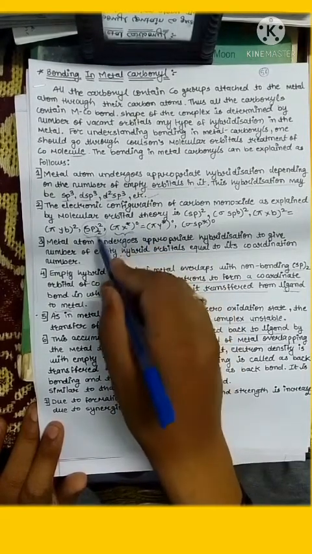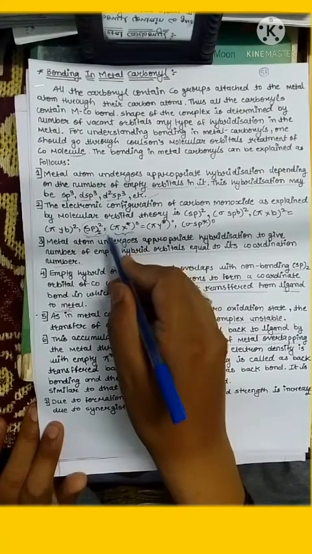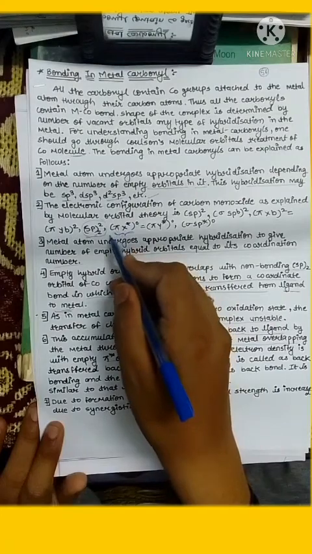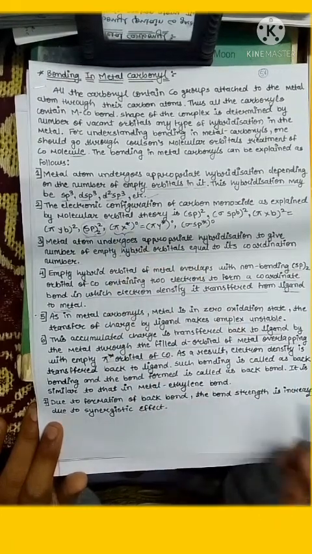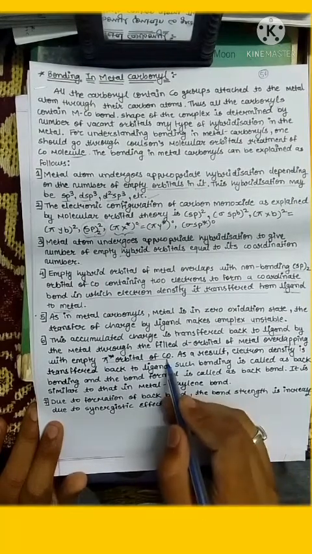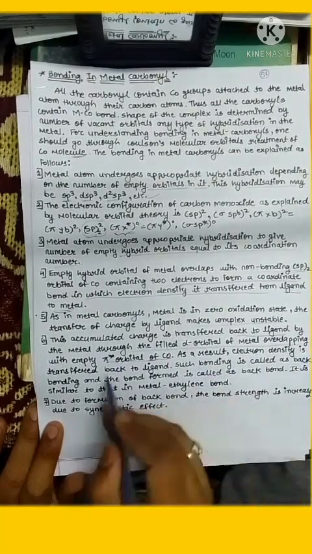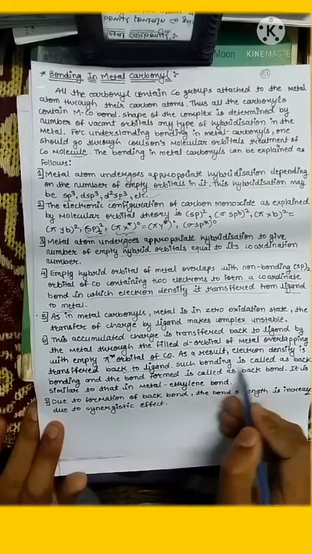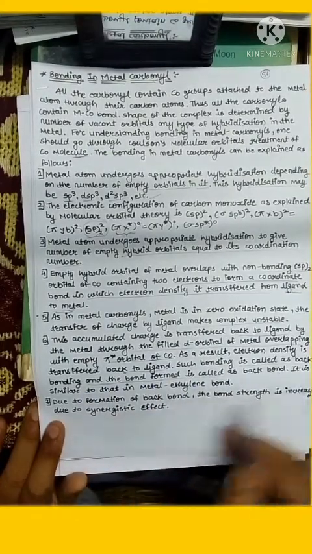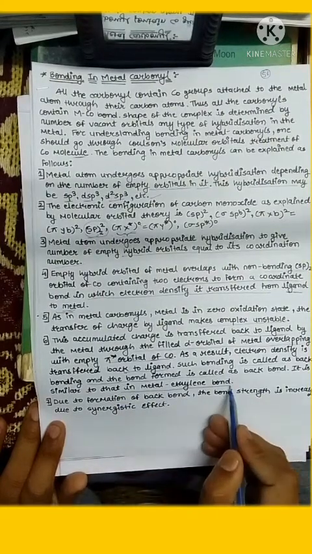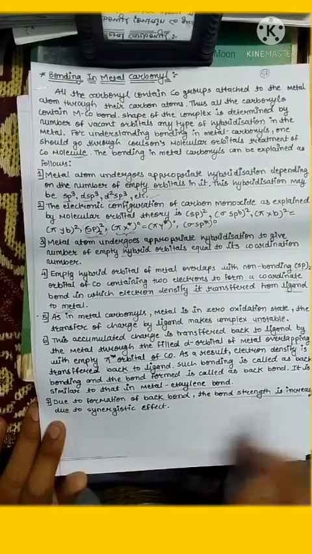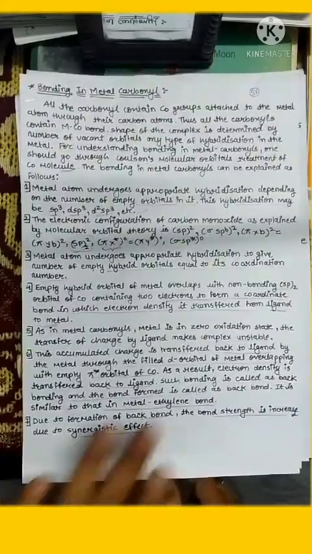These two orbitals have a very important role in metal carbonyl structure. Such a bonding is called pi bonding from metal to CO. As a result, electron density is transferred back to the ligand. Such a bonding is called back bonding and the bond formed is called a back bond. It is similar to that of the metal ethylenic bond. Due to the formation of the back bond, the bond strength increases. It is known as the synergetic effect.